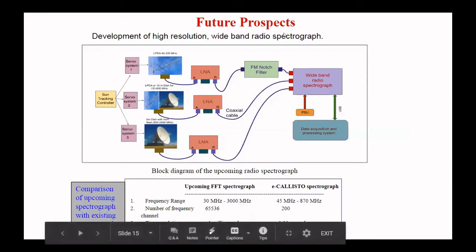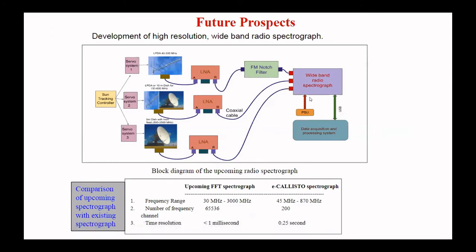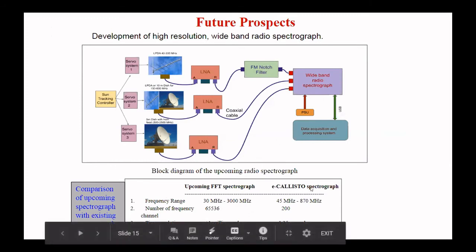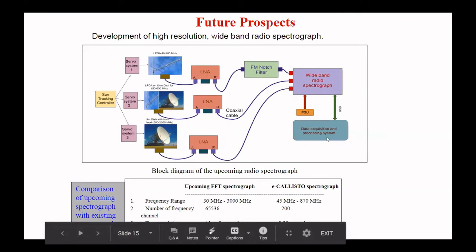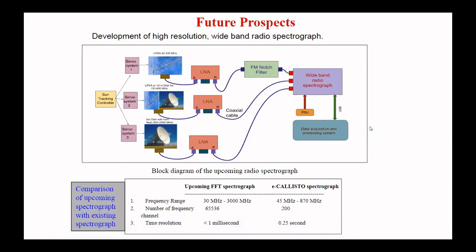And this is our future prospect that we are planning. We are planning to make a wideband, and initially a high resolution wideband FFT spectrograph, which will provide enhanced capability over the existing spectrograph. The frequency range will be 30 megahertz to 3 megahertz, and the number of frequency channels will be very high, 65,000 points, and the time resolution is approximately 1 millisecond. So we will improve our performance by making this FFT spectrograph, and we have started working on that.